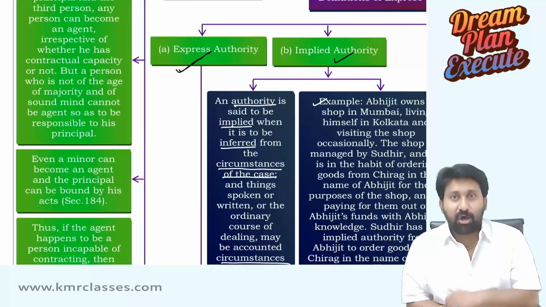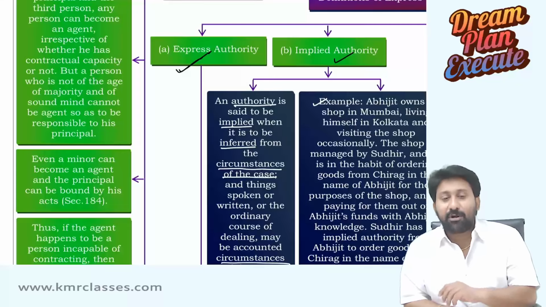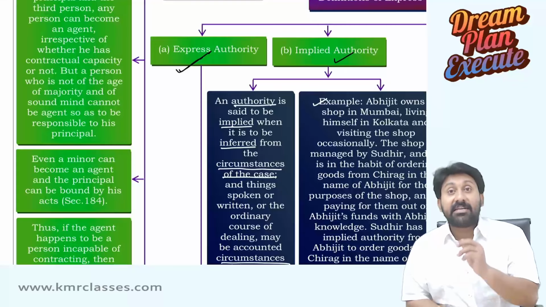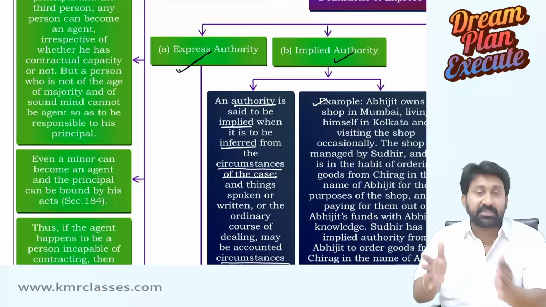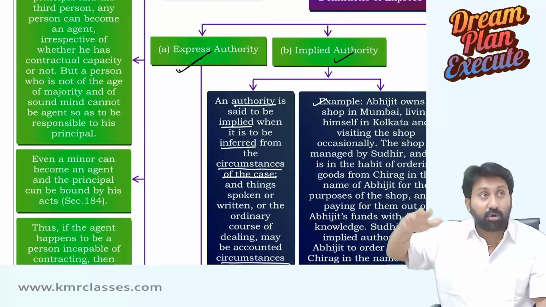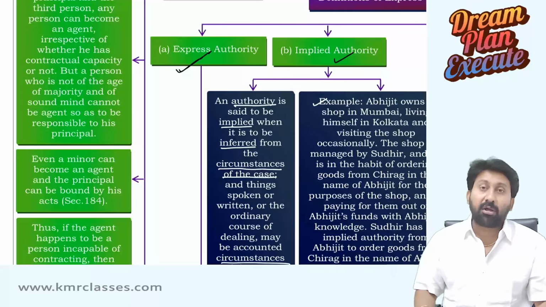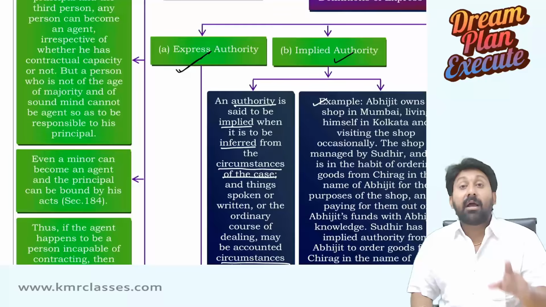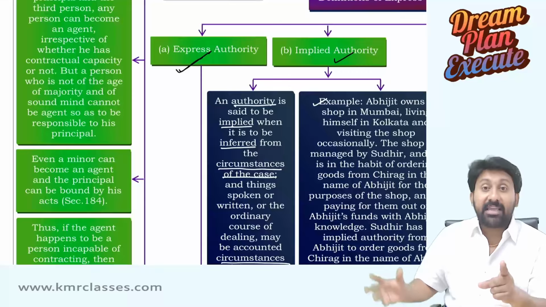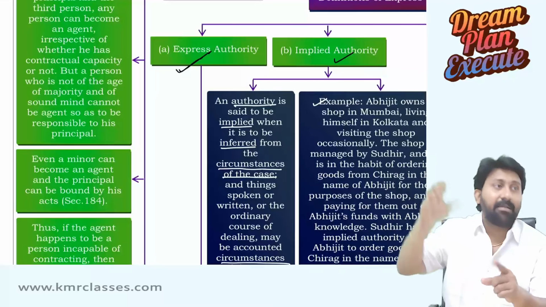Normally, an agent can do only what the principal can do. But sometimes, in emergency situations, an agent will do certain things even out of his scope. Even out of his scope, but he will do that. Respectfully, an agency by necessity will be created now.